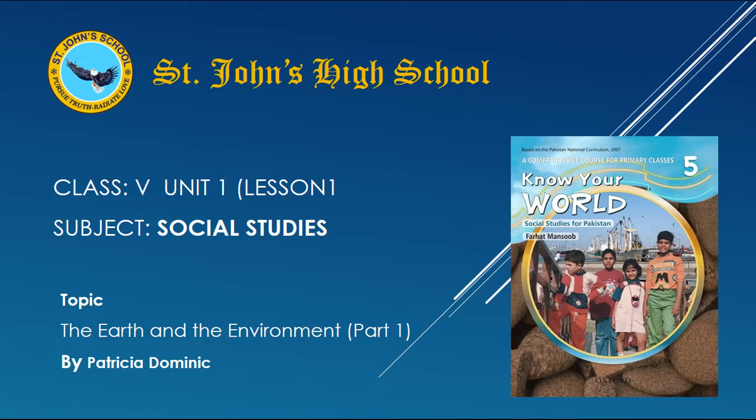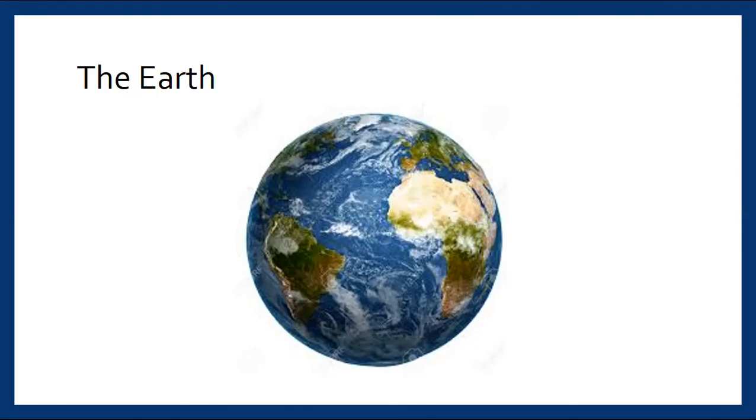Our topic is the earth and the environment, and this is part 1 of the lesson. Look at the Earth's planet. It has different amazing characteristics according to the landforms or climate. If you look at the planet Earth, you can see that most of the area is covered with water and the rest of the area is dry land.